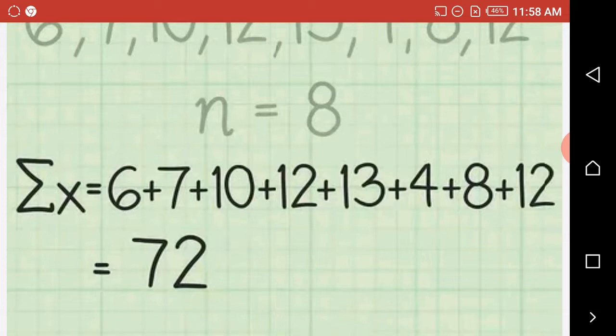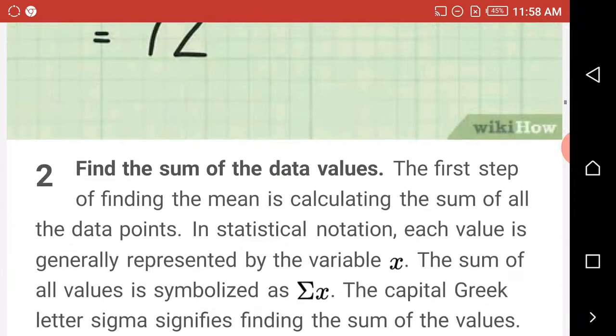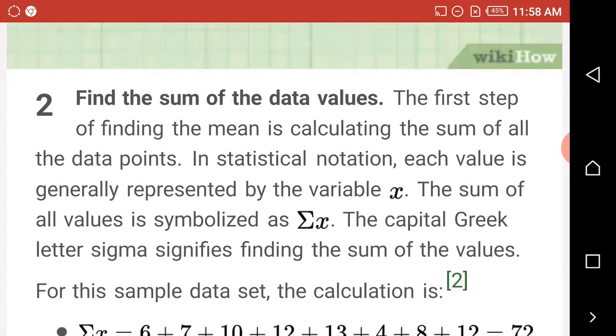Okay, I will explain in detail so that you understand. So after you have collected these numbers and you add them together, second step: find the sum of the data values. We have the sum, which is 72.